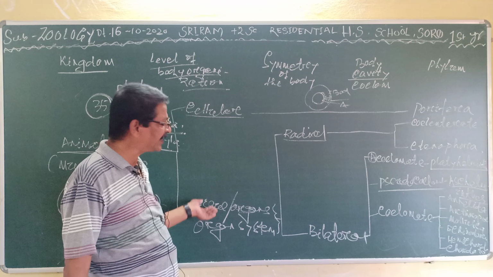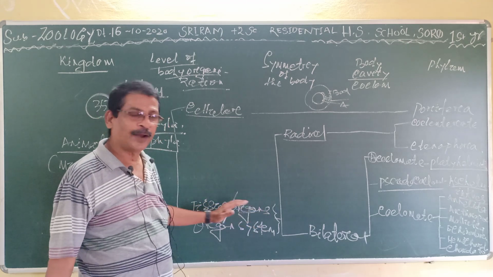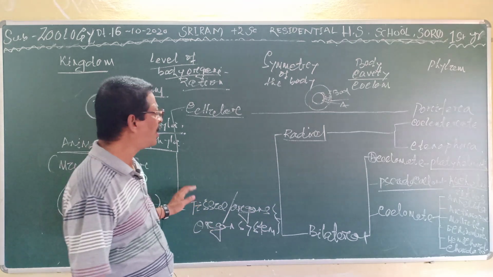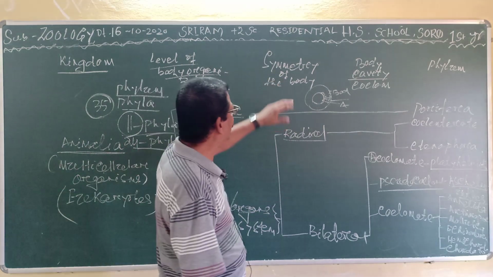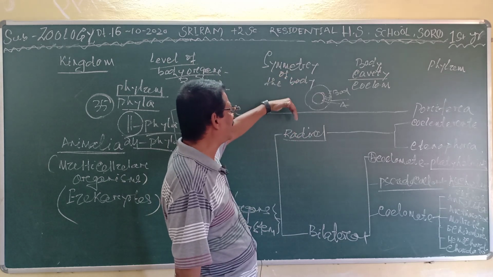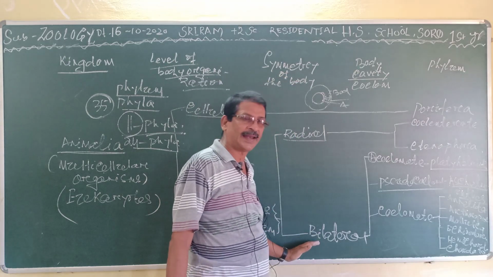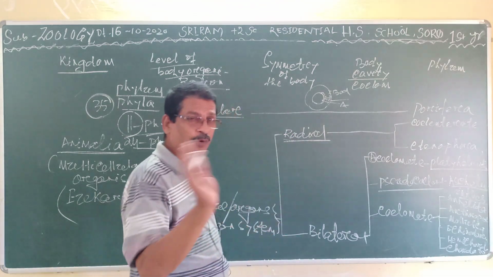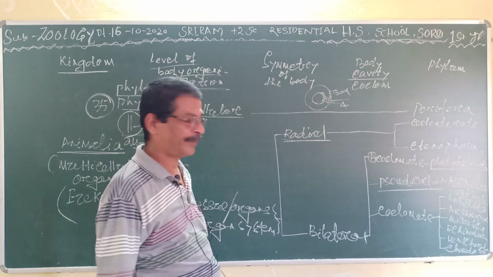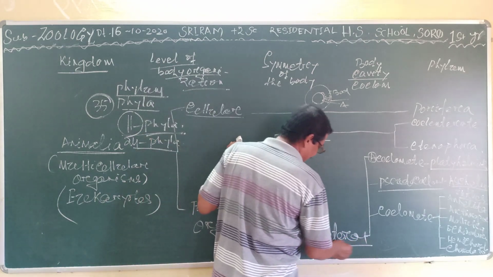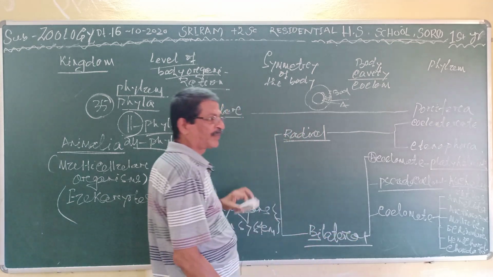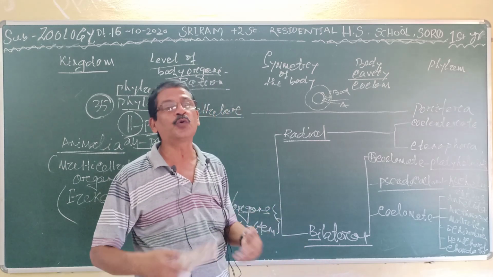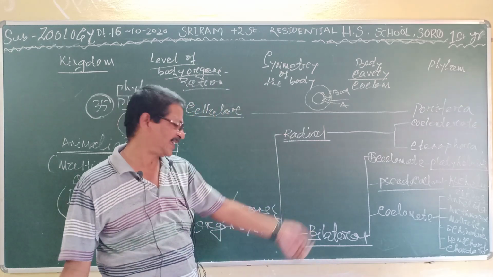Where the tissue is present, it has been converted into organs. And when organs are present, they are associated with organ systems. Clear? Then the symmetry of the body is radial or bilateral. Radial means it can be divided into two equal halves by more than one plane. Bilateral, bi means two, lateral means side; by only a single plane, the individual is divided into two lateral halves, one right and another left.